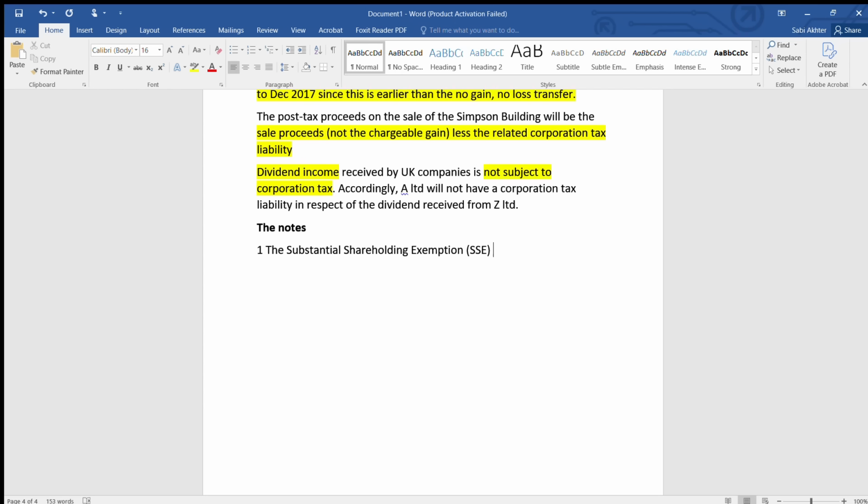So, substantial shareholding exemption or SSE. This is available where a company sells shares in a trading company. So the first condition is you have to sell shares in a trading company.